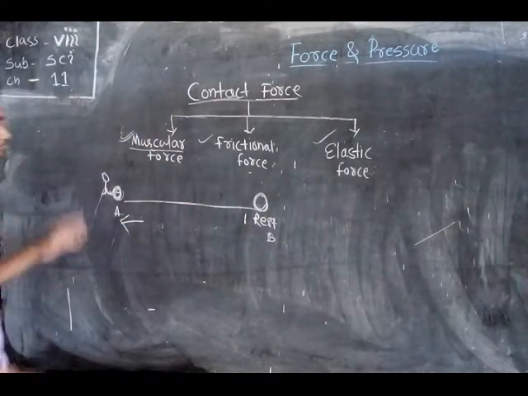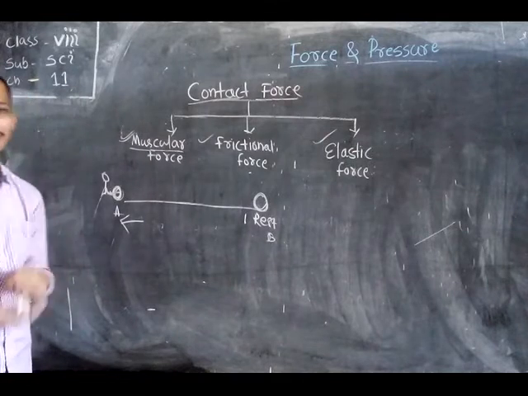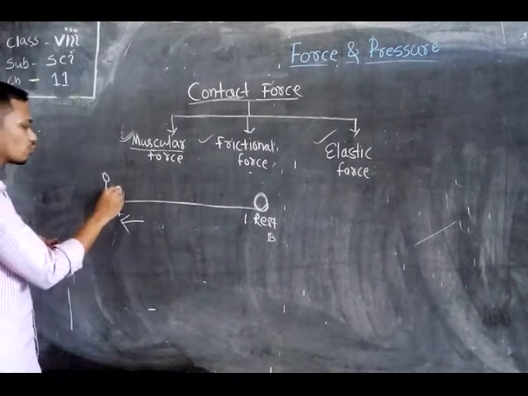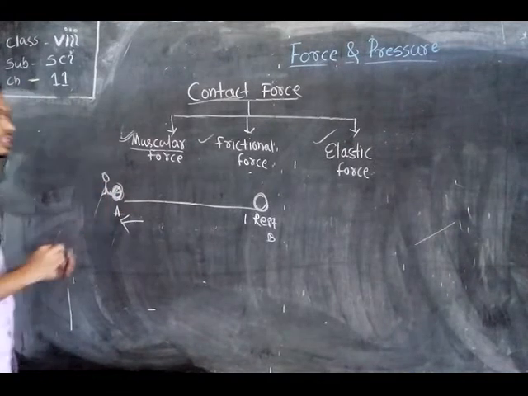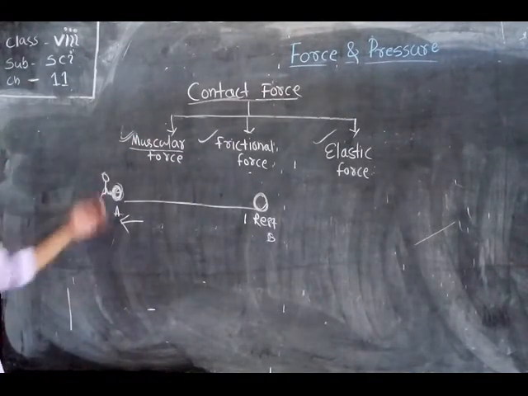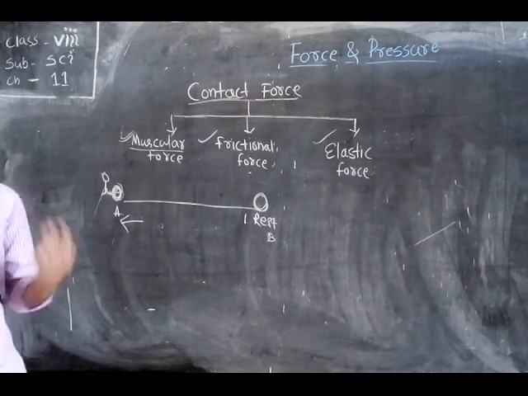So there is a force always acting in the direction opposite to the movement of the moving body. That force is called the frictional force. The frictional force always acts on the moving body.